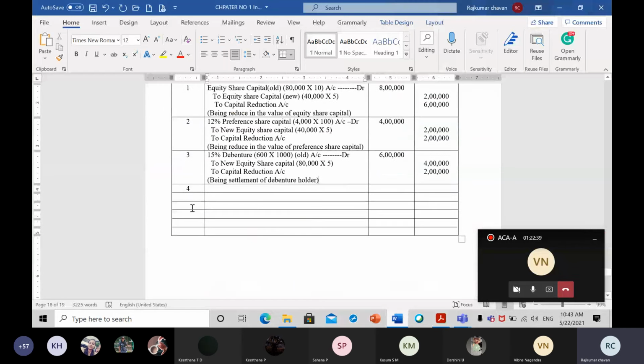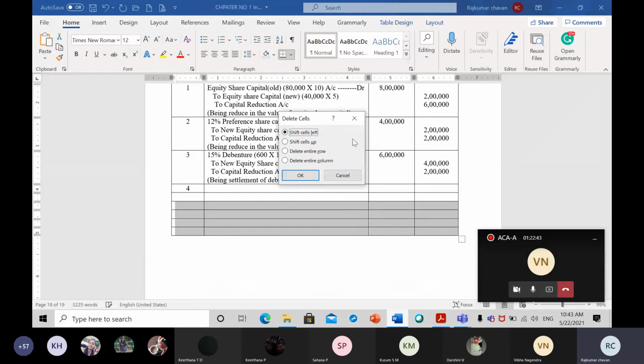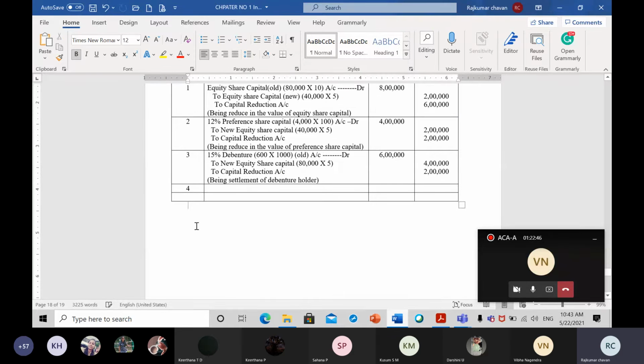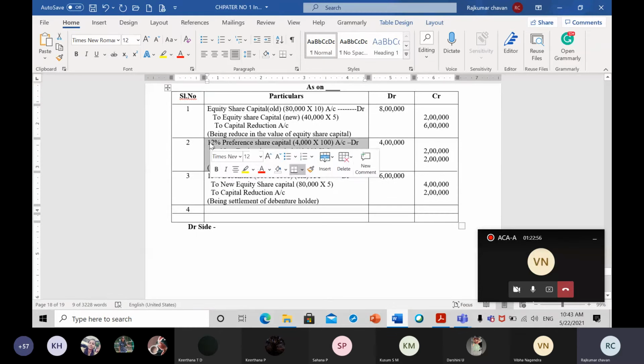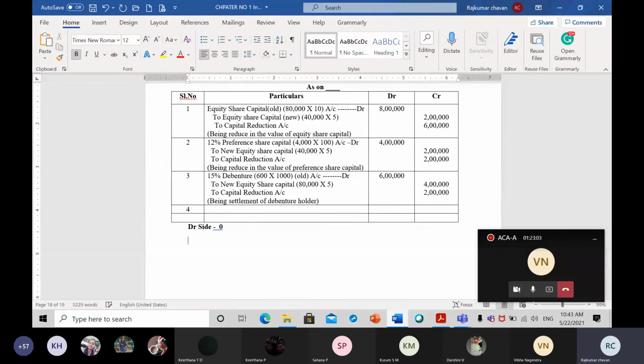So for that we need to calculate the balance available in the capital reduction account. Let us take debit side total minus credit side total. Is there any debit side in the capital reduction account? First one, it is not there. Second one is also not there, and third one is also not there. So debit side will become 0.